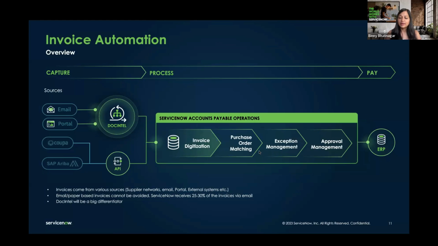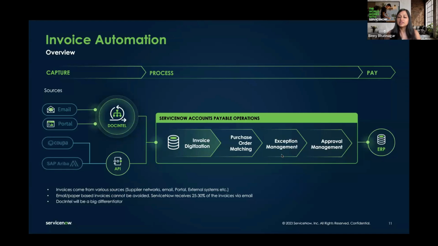And once the matching happens, like I'd mentioned, there are pre-configured exceptions. Exceptions are errors that can restrict the invoice from getting paid. It could be where a wrong supplier is submitted or receipt of the goods is not done. So different types of exceptions are automatically raised by the system. And those exceptions then need to be resolved. It could be an employee needs to do the receipt. So the system can automatically create tasks and assign them to people, which can be configured.